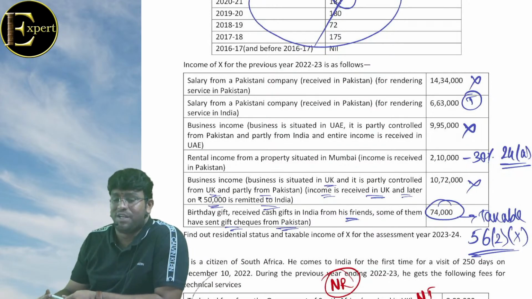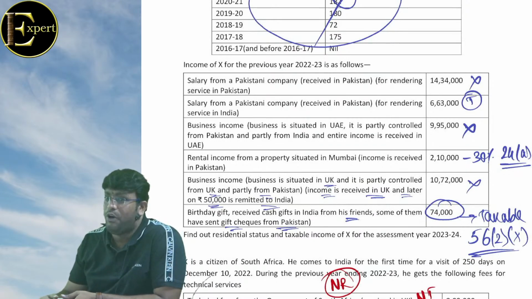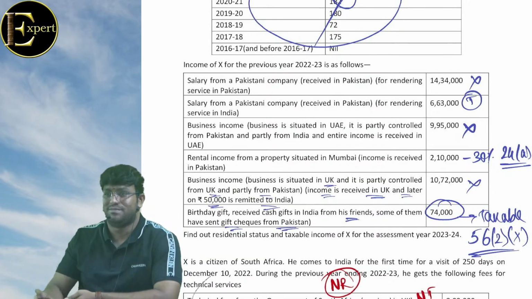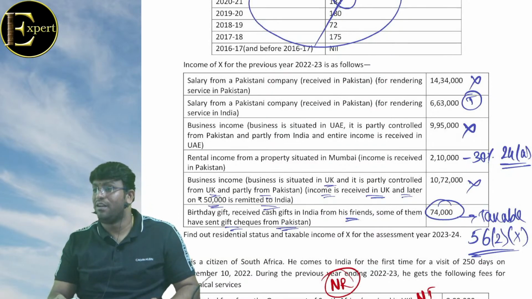If it is 51,000, is it taxable? 51,000 is taxable, not the excess. Full, not excess. Clear है ना? अंजलि, how much is taxable? Full. Very good.